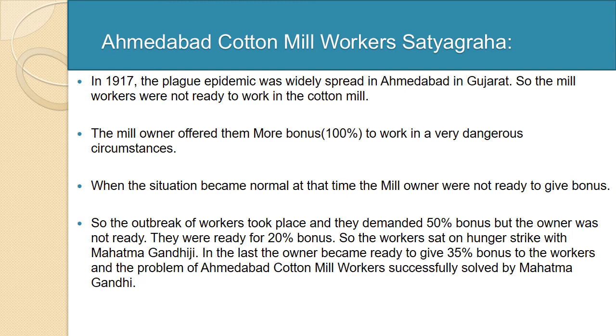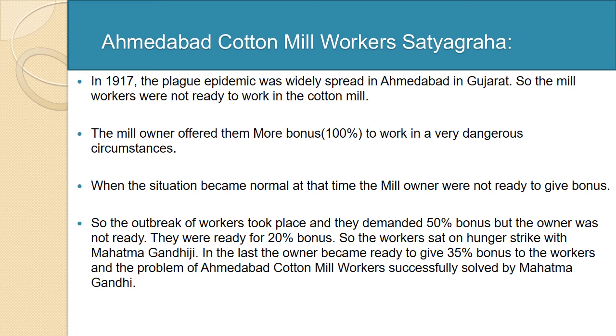So the mill workers were not ready to work in the cotton mill. Obviously, they were frightened of the plague, and that's why they were not ready to work in the cotton mill. The mill owner offered them more bonus, that is 100%, to work in very dangerous circumstances. Means when no worker was ready to work in the mill, the mill owner offered them 100% bonus. If they had 100 rupees wages, then they started to give 200 rupees wages per day. When the situation became normal, the mill owner was not ready to give the bonus. Once more, the mill owner started to give just 100 rupees wages to the workers per day.